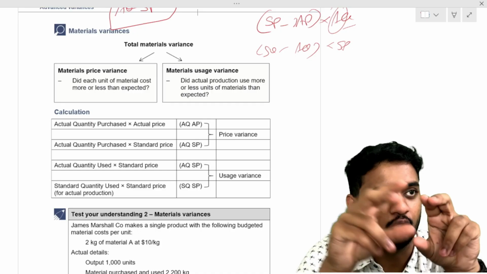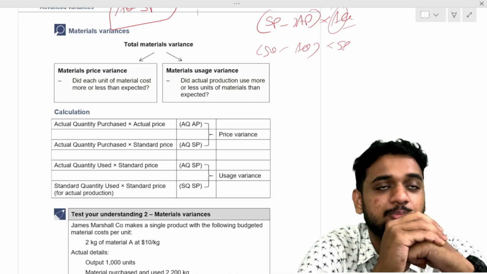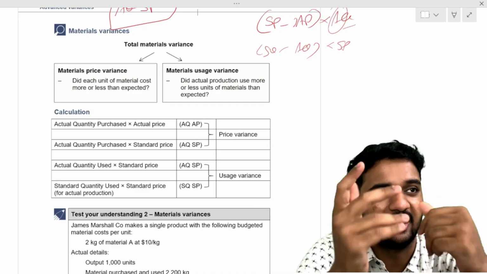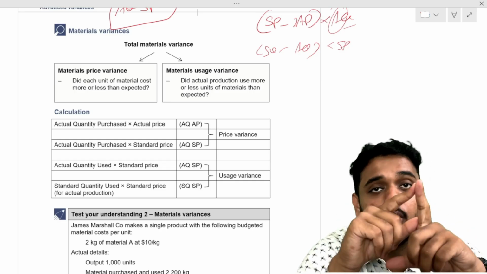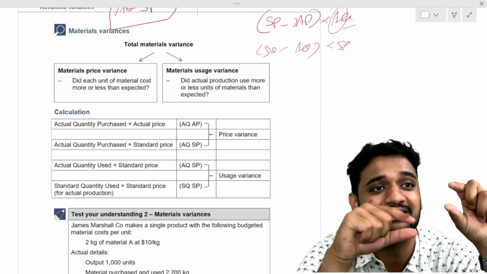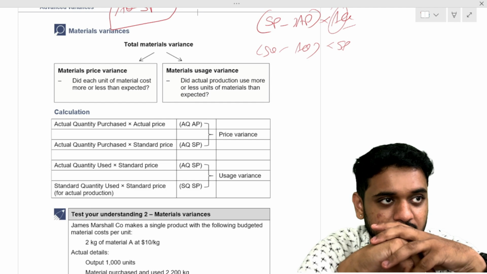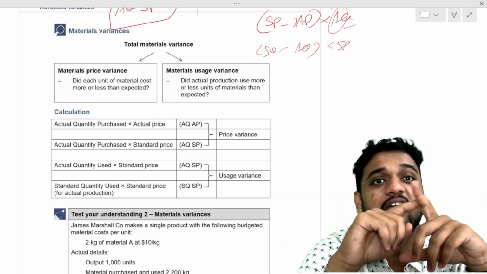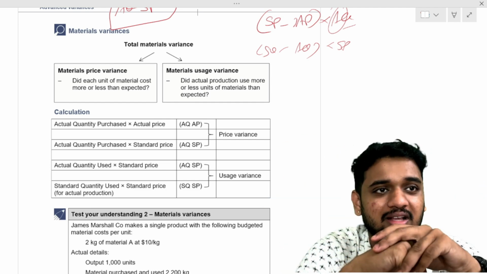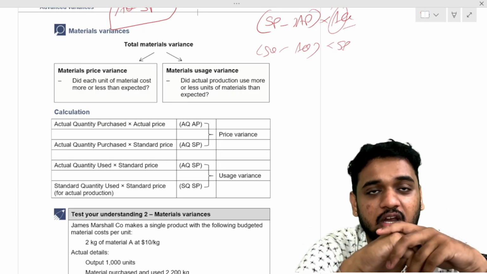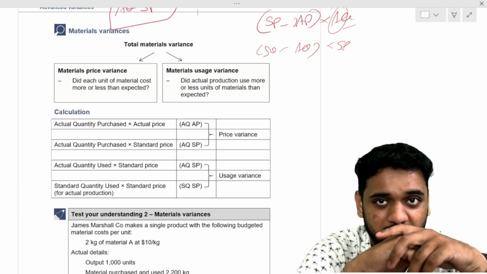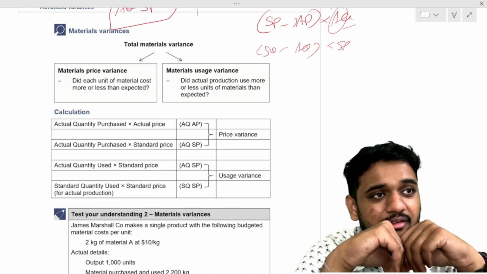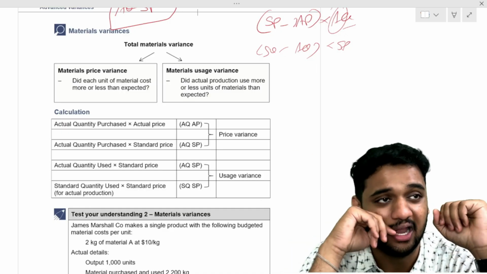Comparing to the variance, you'll automatically get the answer. If it is positive, it is good to the business. If it is negative, it's bad to the business. If it is good, it is called a favorable variance. It's still a variance, a favorable variance. If it is bad, it's called adverse, not unfavorable, adverse variance. If it is a good variance, it's called favorable variance. If it is a bad variance, it's called adverse variance.